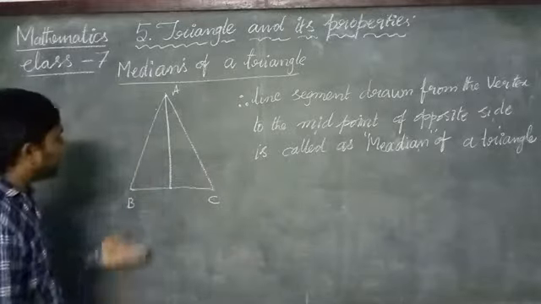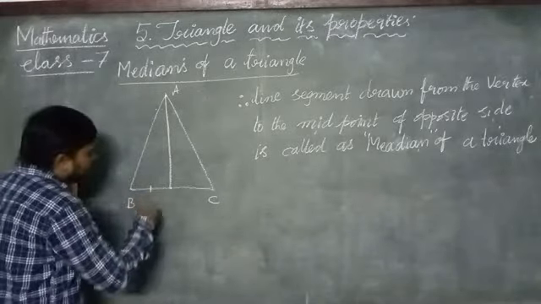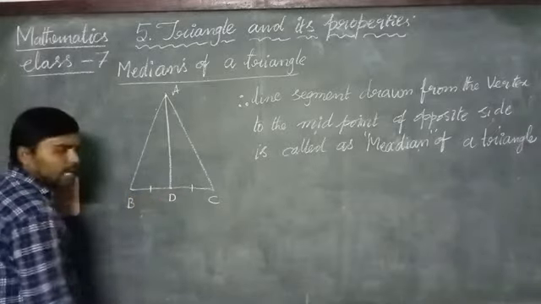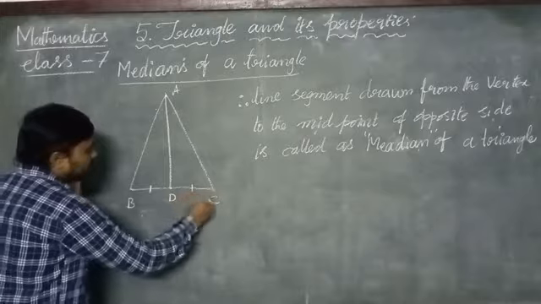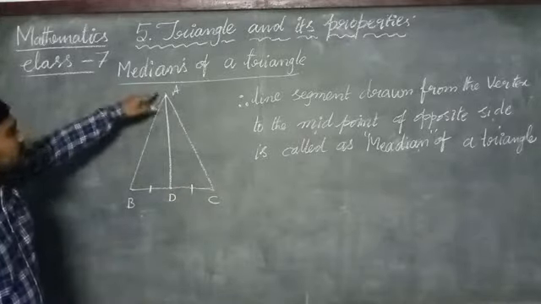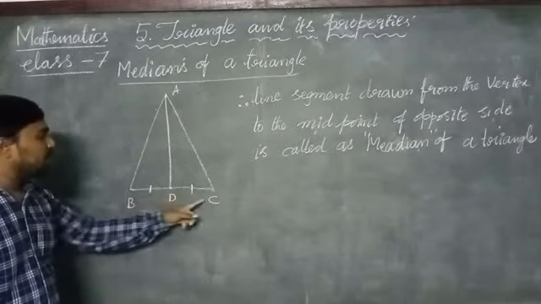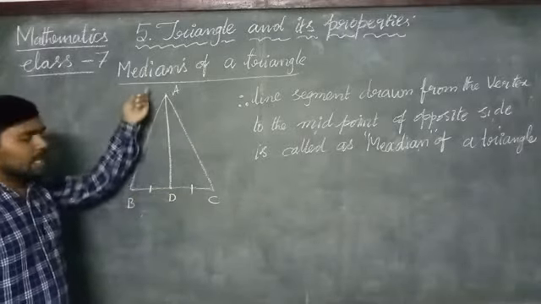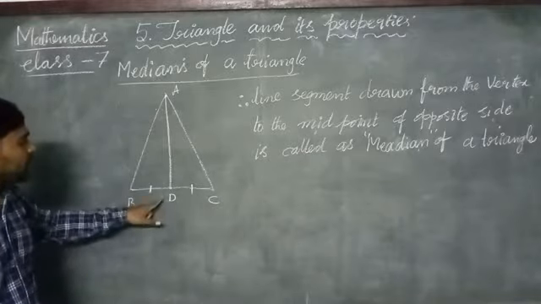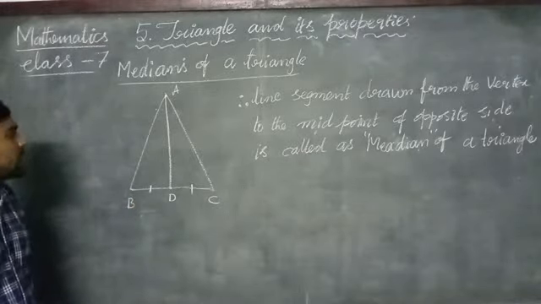Okay, if you see here, it is representing the equal lines from B to D. It has equal length, and D to C, it has equal length. If you draw a line segment from the vertex A to the midpoint of the opposite side BC, then AD is treated as the median of the given triangle.